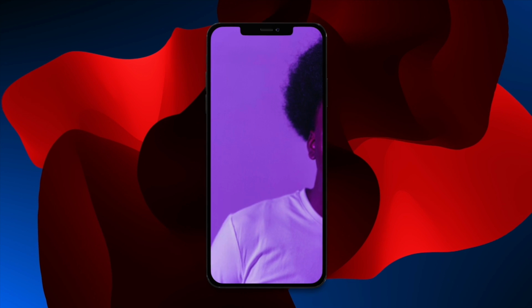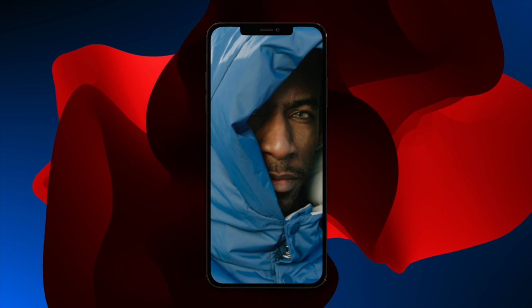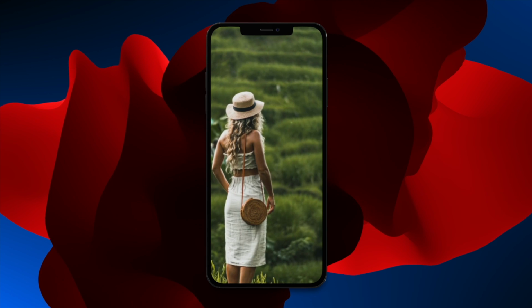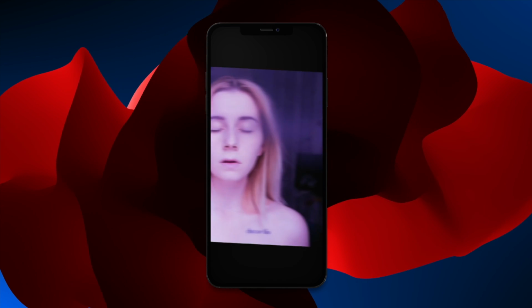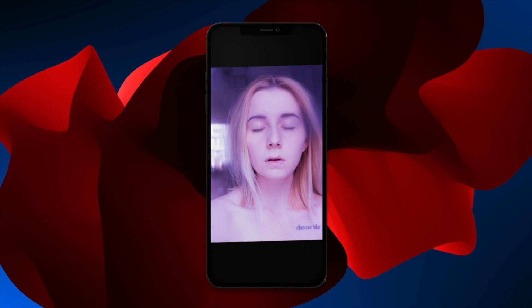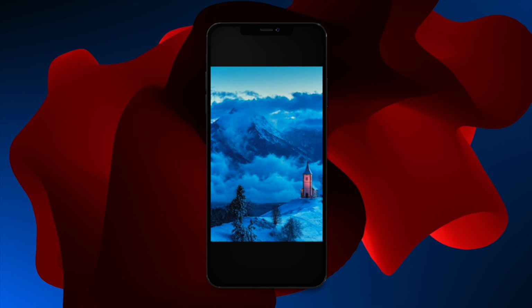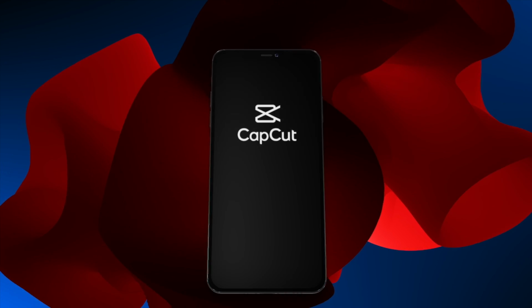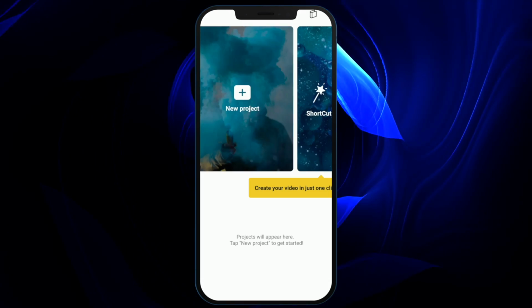Recently I discovered a really cool effect called Pendulum Effect, and today in this video I'm going to show you how you can add Pendulum Effect to your videos. For this effect I use an app called CapCut Video Editor. You can download this from Play Store, and here we go.